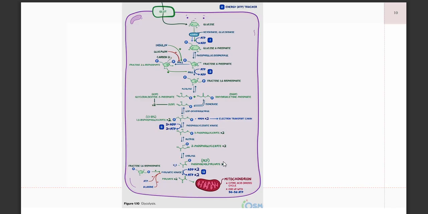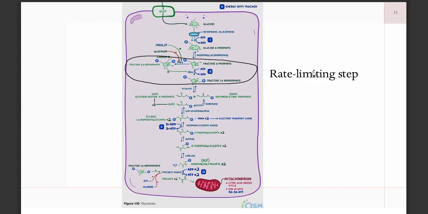So this is what your glycolysis looks like, wherein your product would be two ATP molecules. Starting with glucose and then different enzymes involved in order to transform it into pyruvate or lactate. So you're trying to break down the energy, okay, because you need the energy. So the rate limiting step happens here, wherein insulin and glucagon are already involved.